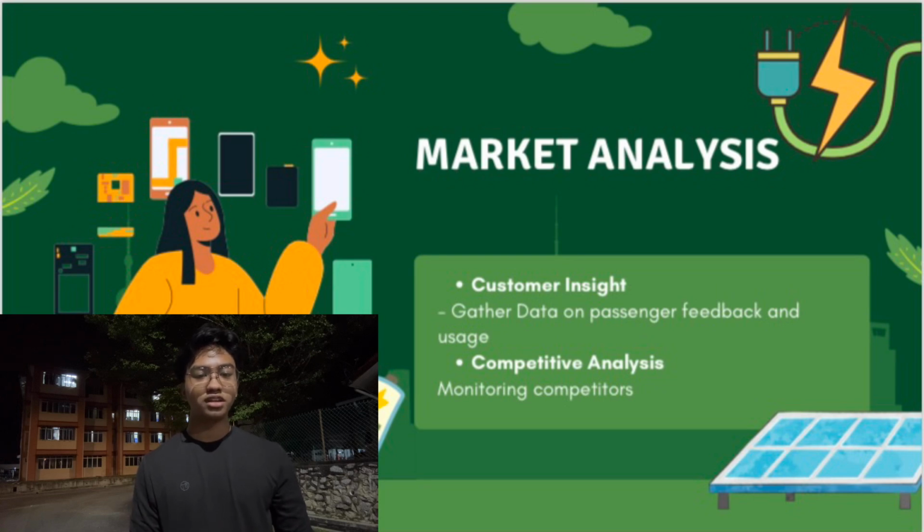In conclusion, customer insight can help Conduent improve its service by listening to what passengers need and how they behave. For example, making ticket machines easier to use based on feedback or adjusting services during busy hours. Meanwhile, competitive analysis can help Conduent keep up with other companies by studying what they offer, like a new app or better train features, and making sure Conduent offers something better or just as good.